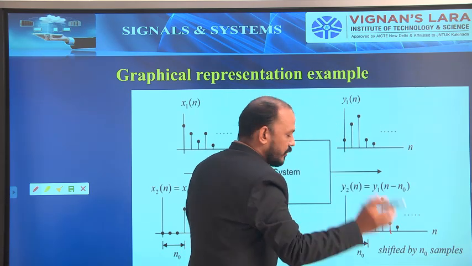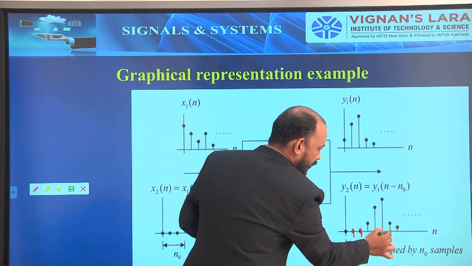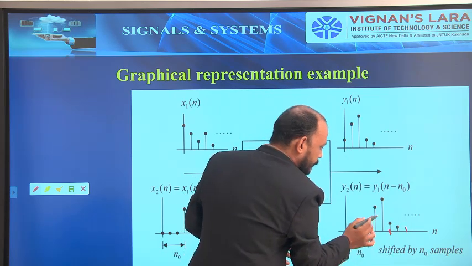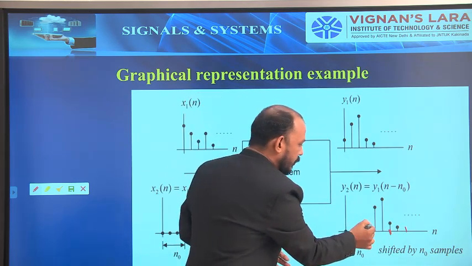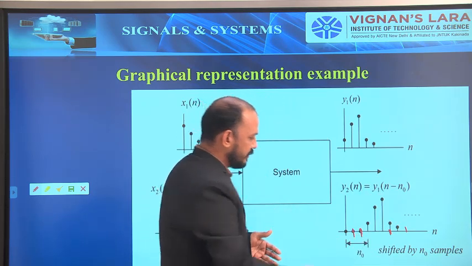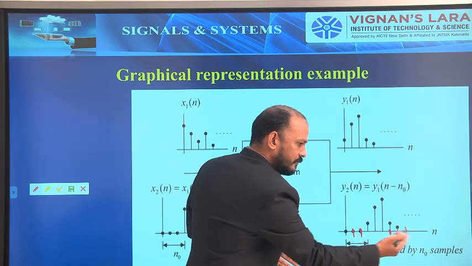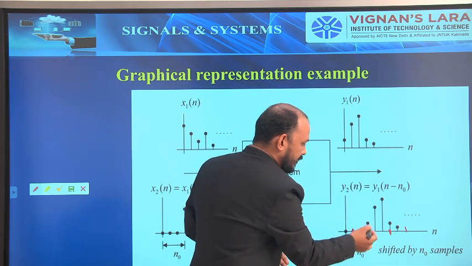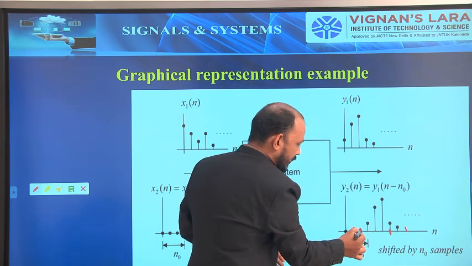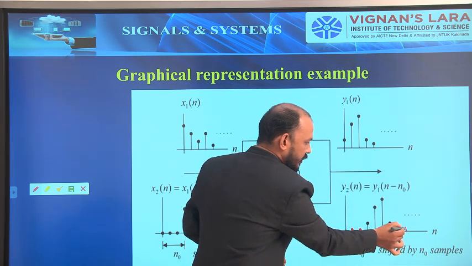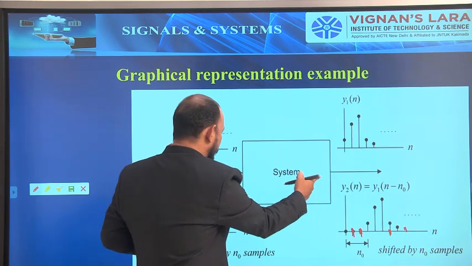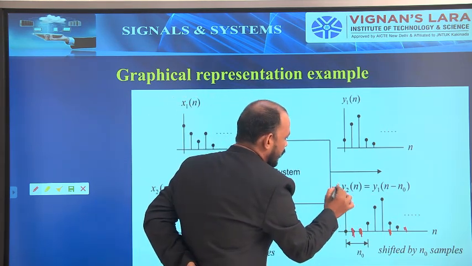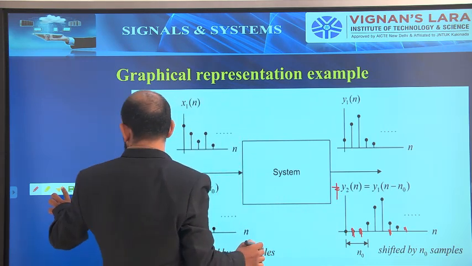The starting point of the samples is here or here or here or anywhere, not at this point. Because if it is at this point, it is equal to the delayed output. Not equal to means either n naught minus 1, n naught plus 1, n naught minus 2, n naught plus 2. So if the samples start at this point or at this point or at this point, then what happens? The output due to the delayed input will be not equal to